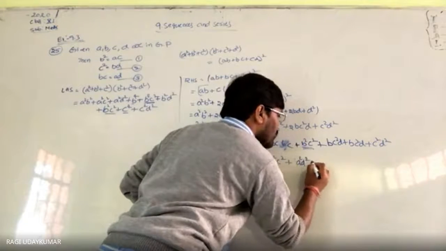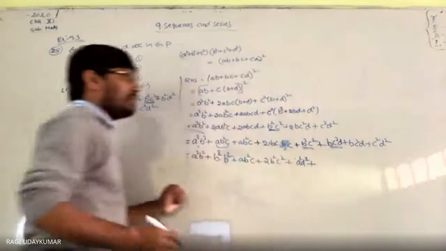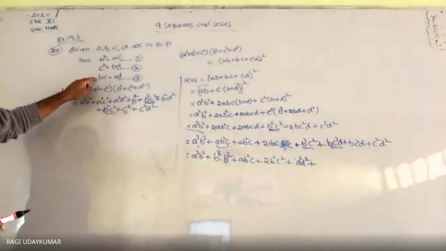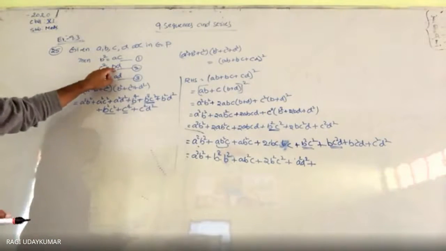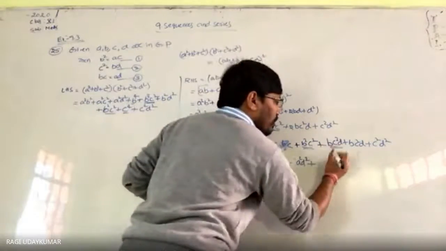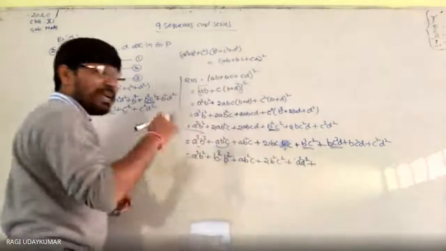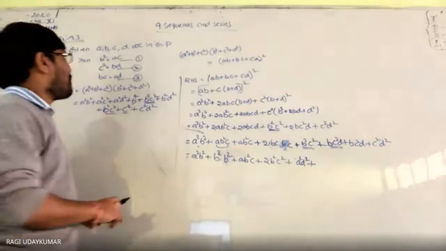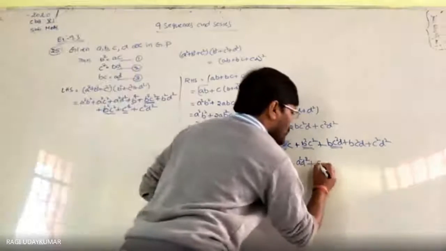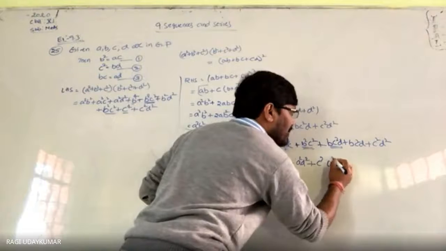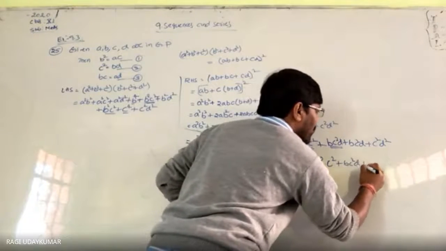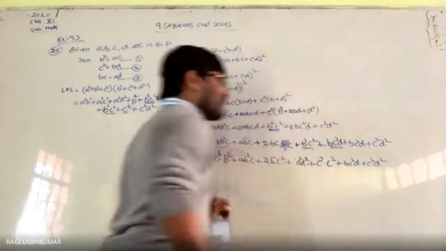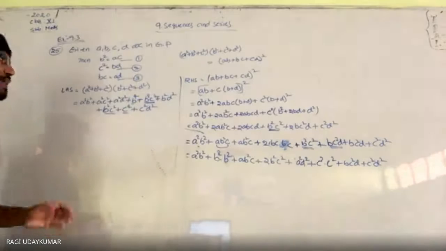AD, A square B square plus here C square you replace by, C square को BD में replace कर दो. अगर BD को C square में replace करो, so C square into BD. BD can be written as again C square. BC square B and C square B square. So what are the terms we are getting? All tick कर दो once.